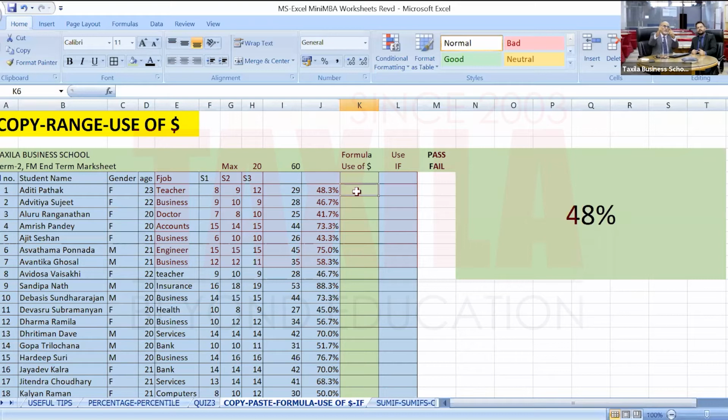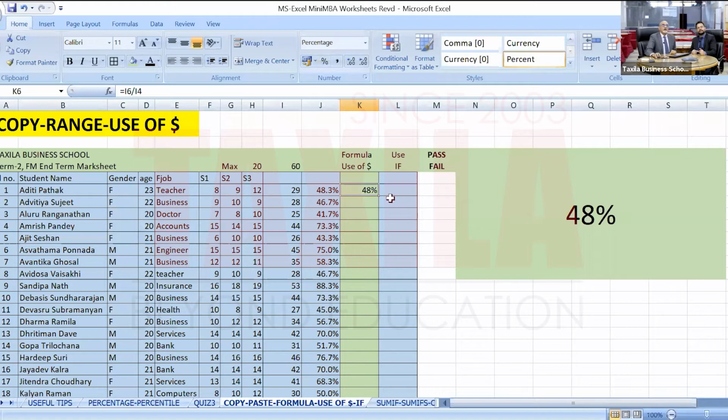So I will now write the formula in this cell. Again, the same formula: equal to marks obtained, that is I6, divided by maximum marks 60, which is defined in a cell. I will enter. So again, the same 48% has come. I will convert this into percentage. With the active cell clicked, I go to the percentage tab in the top ribbon, 48%.